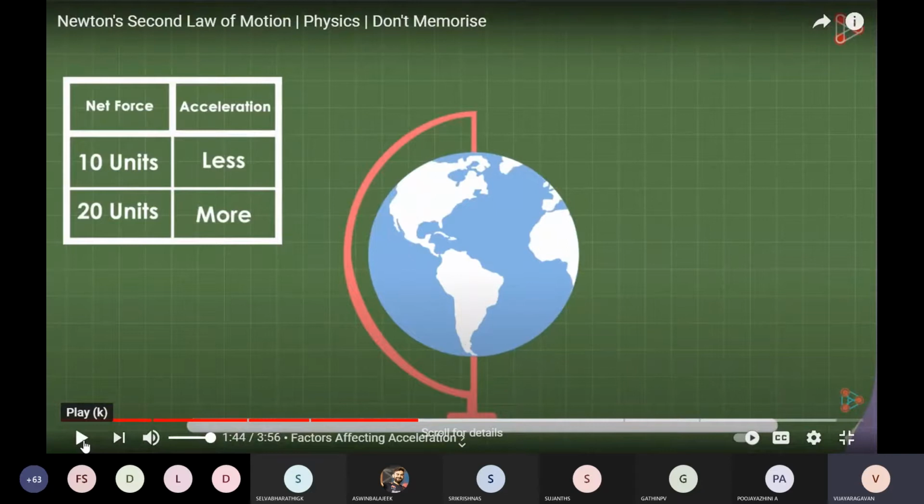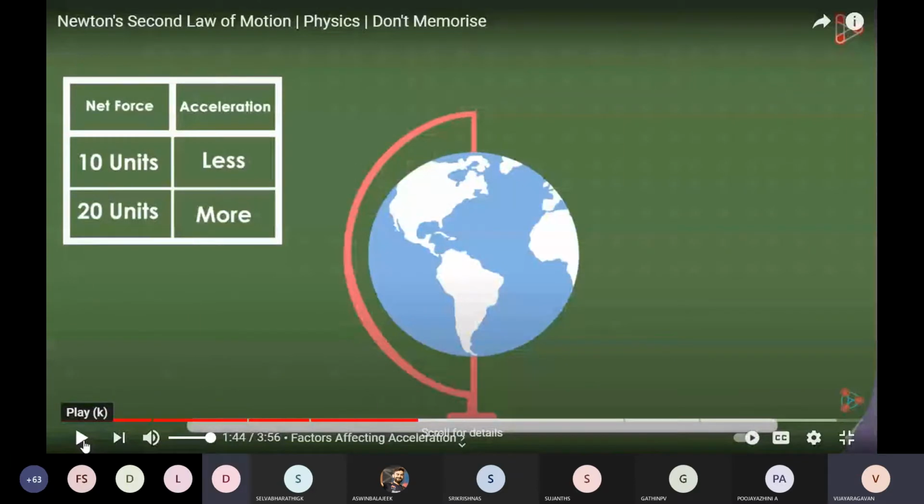See here, we are giving a net force. Already I told you using a ball, that if you give less force, the ball will move only 10 to 20 meters. If you give more force, what will happen? The ball will move even 100 to 200 meters. In the same way here, they are using the globe. If I apply a small force, it will make only a small rotation. But if I give more force, the globe will suddenly rotate 5 to 10 rotations. So with more force, what will happen? The globe will rotate fast. Okay, so the same phenomenon operates here.